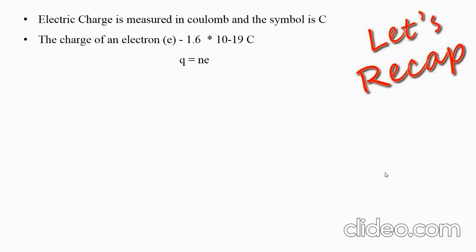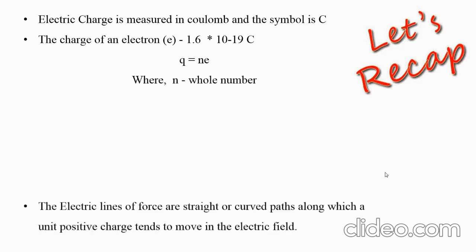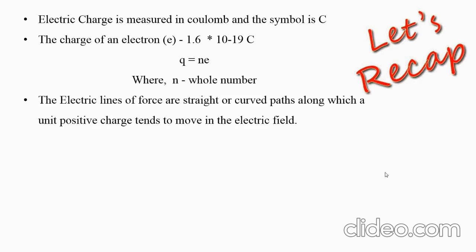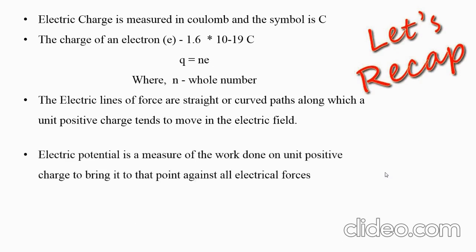And how to calculate this electric charge? They have given the formula Q is equal to Ne, where N would be a whole number. Next we saw the electric lines of force. What is an electric line of force? The electric lines of force are straight or curved paths along which a unit positive charge tends to move in the electric field. It is denoted by arrowheads, right? And these arrowheads denote the direction of current.